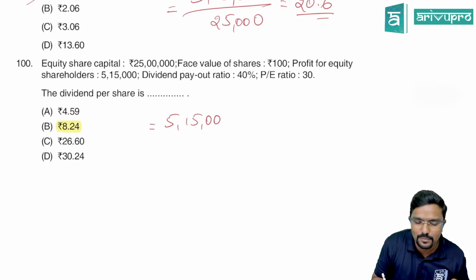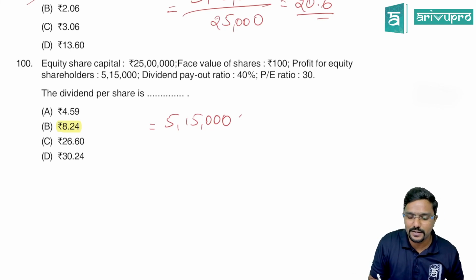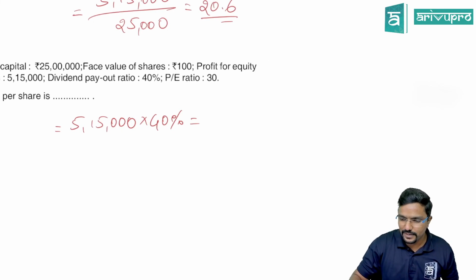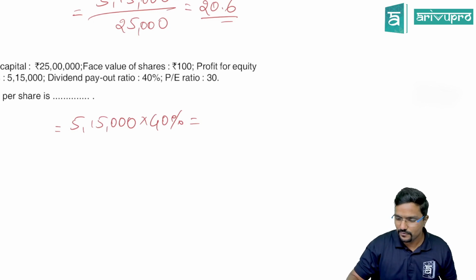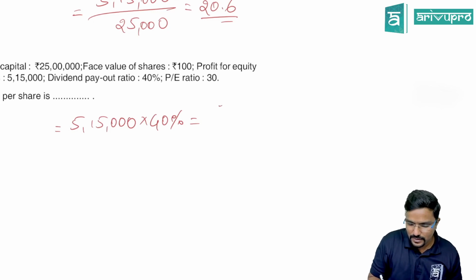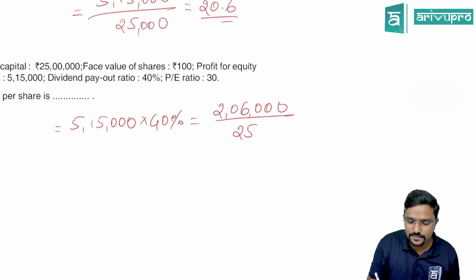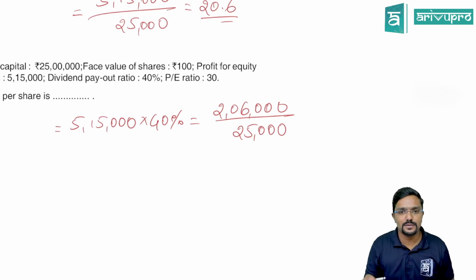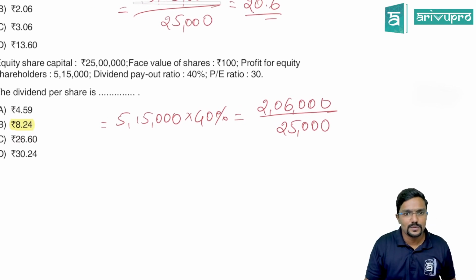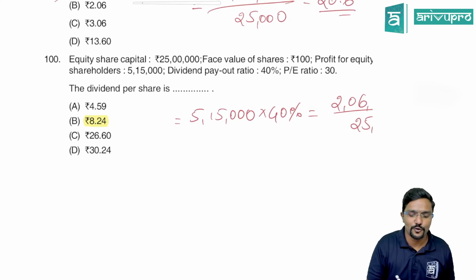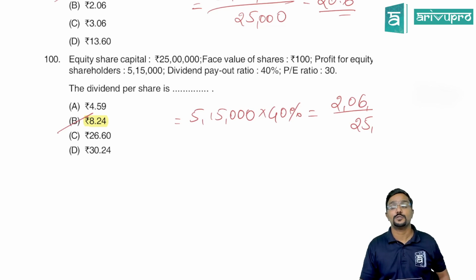5,15,000 is the earnings available to equity shareholders. Out of that, the dividend payout ratio is 40%. So this is what they have declared as dividend. How much is that? 5,15,000 into 40% is 2,06,000. Divide it by the number of equity shares, 25,000. Yes. So divided by 25,000, it is 8.24.